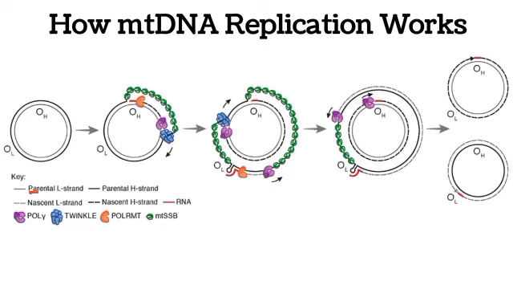If you look at it here, there is a parental L strand and a parental H strand, and the ones that are formed are called the nascent L strand and the nascent H strand, and a short strand of RNA is formed there, as seen here. So please take note, the whole process of DNA replication cannot happen without a starting material, which is a short strand produced by the RNA polymerase of the mitochondria.